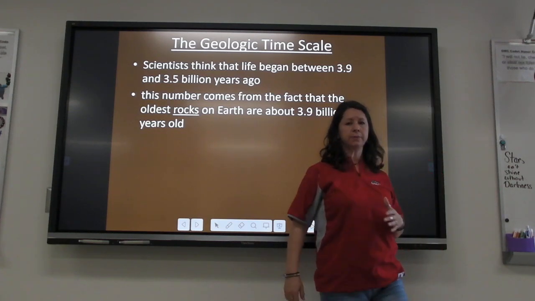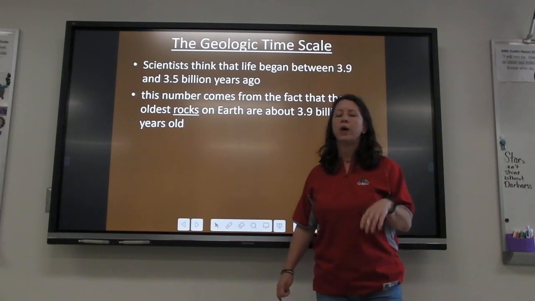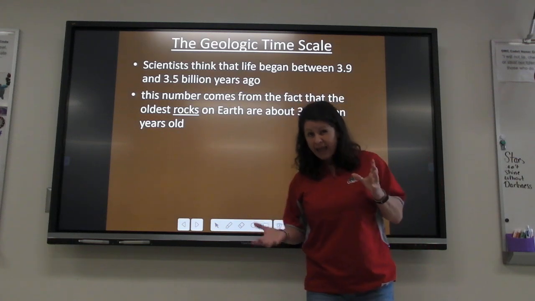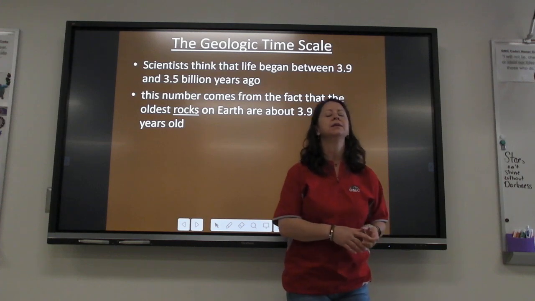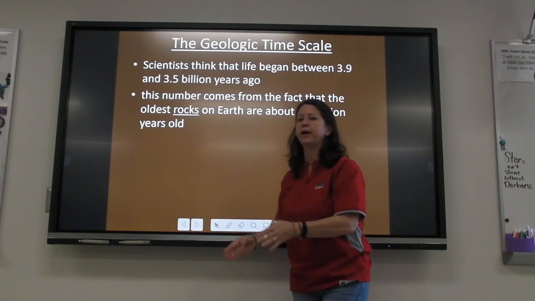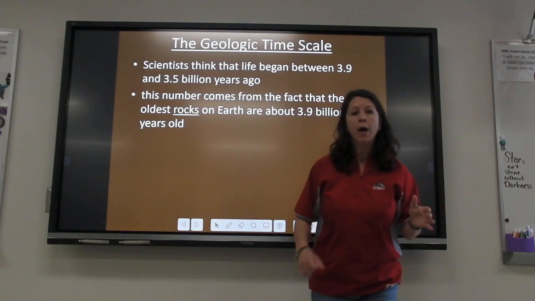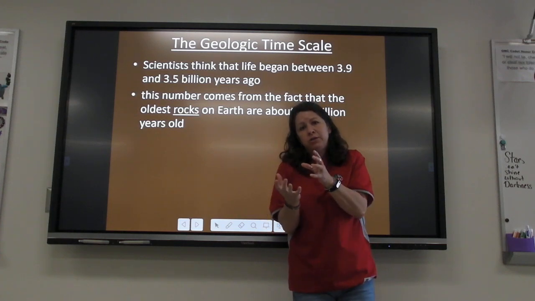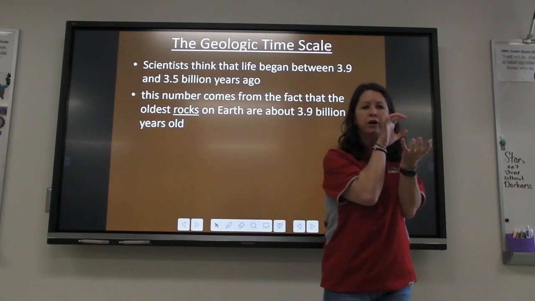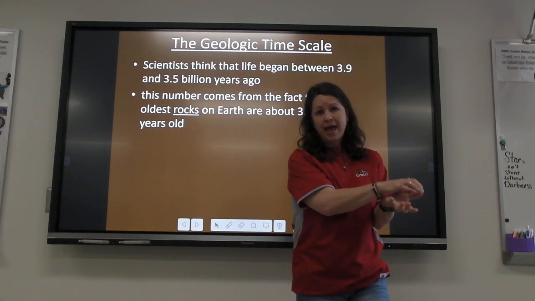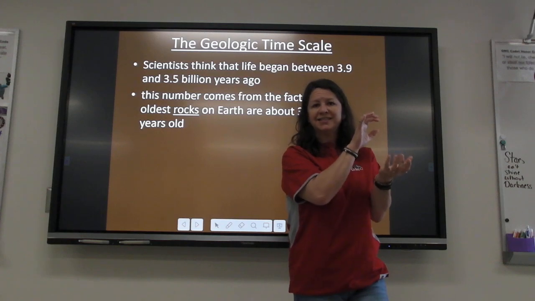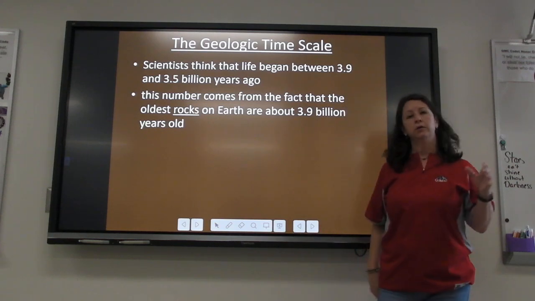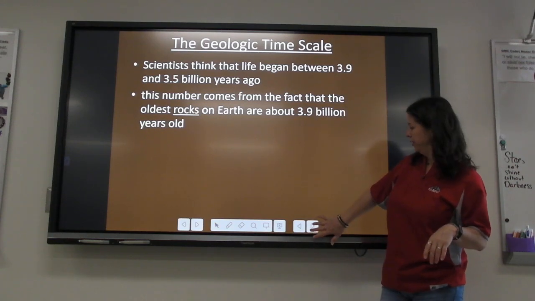Now, they have a scientific basis for this. They can use something called radioactive dating. Radioactive chemicals, isotopes, atoms, disappear at very set rates, and scientists know how fast they disappear. So if they have a chunk of rock, they can see how much of that radioactive chemical or element is left in the rock, and that can tell them how old the rock is. And so they know that the oldest rocks that they've ever found are around 3.9 billion years old.